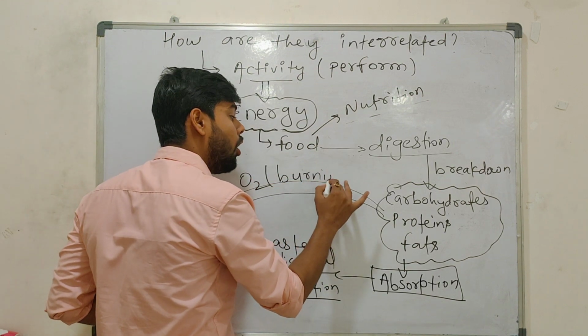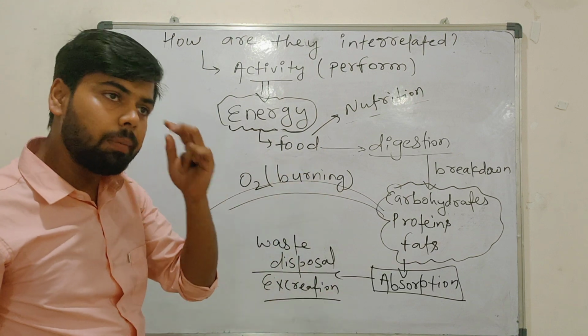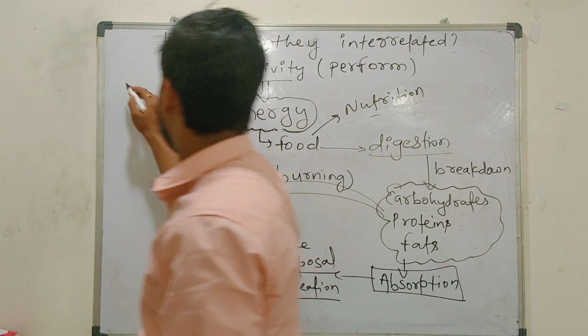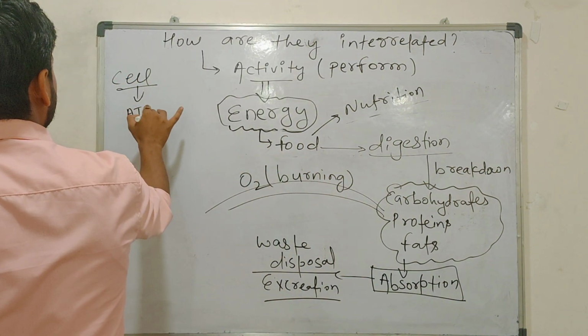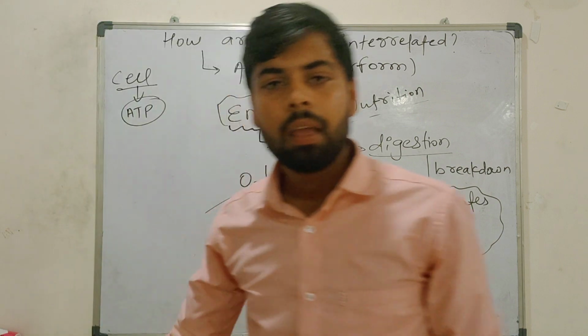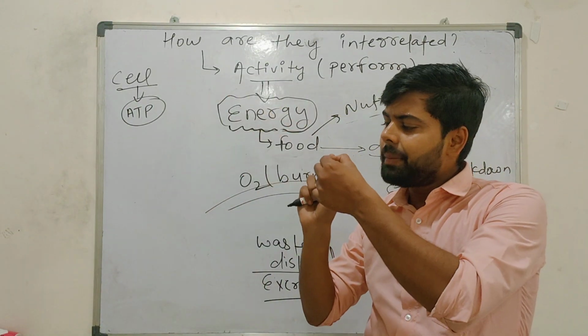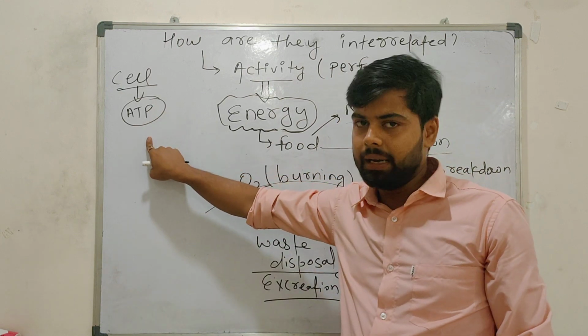Oxidation. Oxygen is what? Burning. Because of oxygen, energy will come, na? Why, sir? Because, bacha, the cell needs energy in the form of ATP. And who needs energy in our body? Cell needs, na? Because we are made up of cells. So the cell needs energy, and it needs energy in the form of ATP.